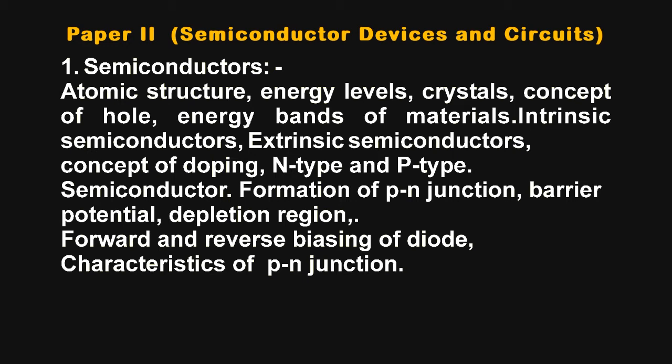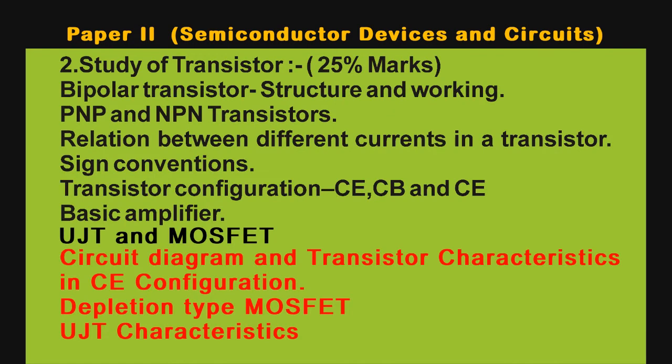Then this PN junction is connected in the circuit in two modes of biasing, forward and reverse biasing of the diode. Then this diode has to be connected in the circuit, and we have to study the voltage and current behavior of the PN junction, and that behavior is called the characteristics of PN junction diode. So this was all about the semiconductor. After semiconductor, the second chapter is transistor.